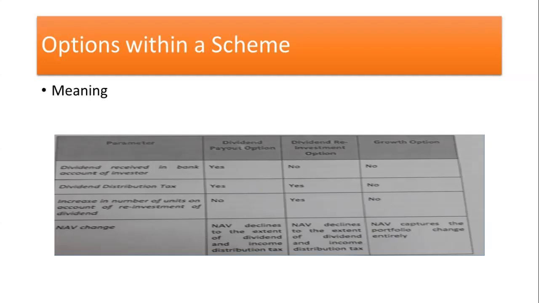In the dividend option itself, two types of sub-options are provided: one is dividend payout, another one is dividend reinvestment. This was also discussed. In dividend payout, the amount is credited in the account of the investor immediately after the declaration of dividend. Whereas in dividend reinvestment, the amount is declared but is not credited in the account of the investor. Instead, the money is again invested in the same fund or maybe in another fund. That is called dividend reinvestment.